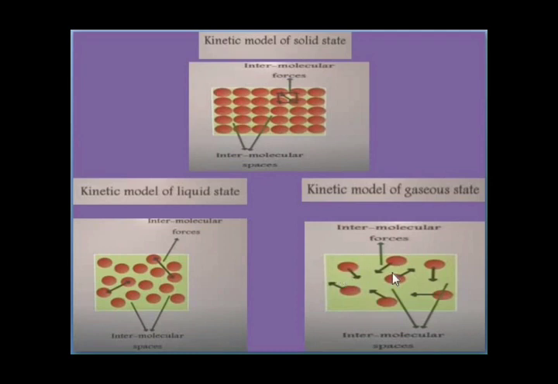The particles will move within the entire space available to them. You know, kinetic energy is nothing but energy possessed by a moving body. Here the particles are very free to move, so the kinetic energy will be very high. During this movement, the particles will collide with each other. This particle will come and collide with that particle, since they are free to move, and sometimes they will collide with the walls of the container.